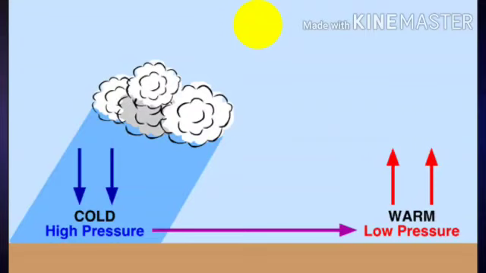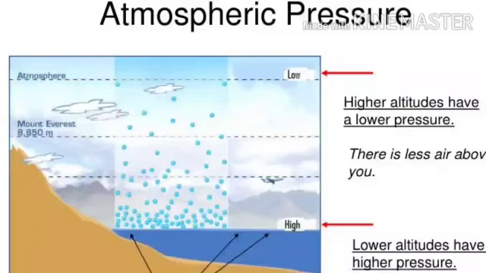So as I said earlier, temperature and pressure are inversely related. If the temperature increases, the air pressure decreases. Now let us understand how the atmospheric pressure decreases with the increase in altitude. Altitude, I have already told, is the height. The amount of decrease is about 34 MB for every 300 meters of altitude.